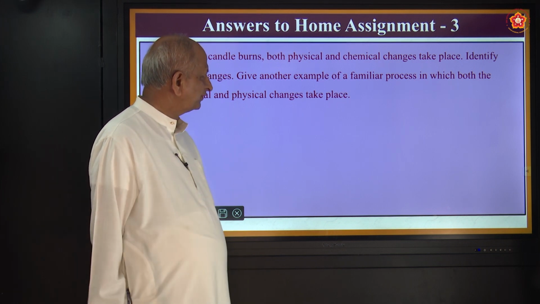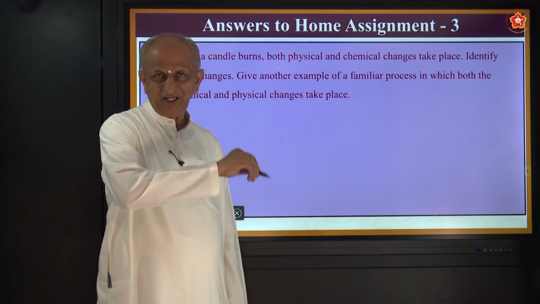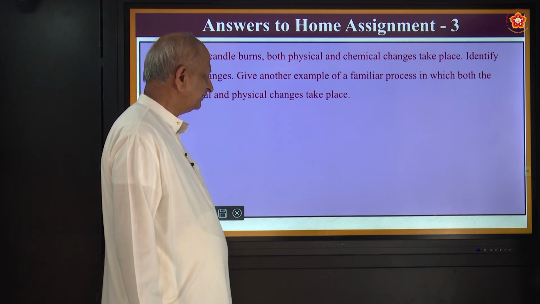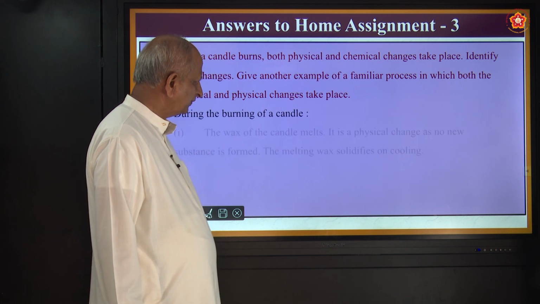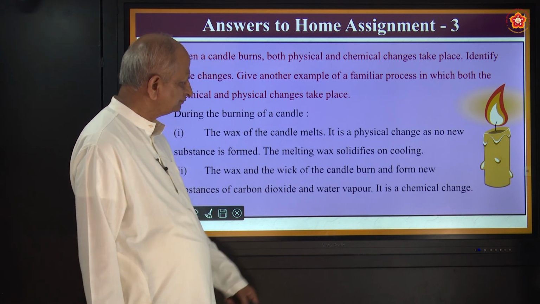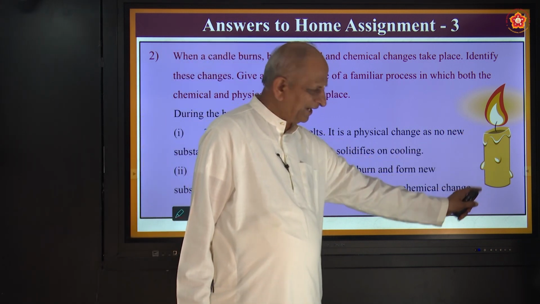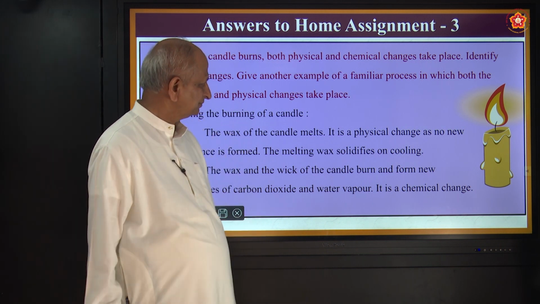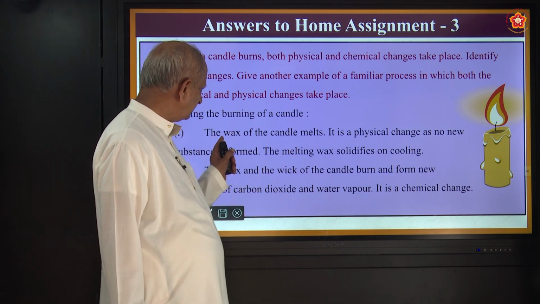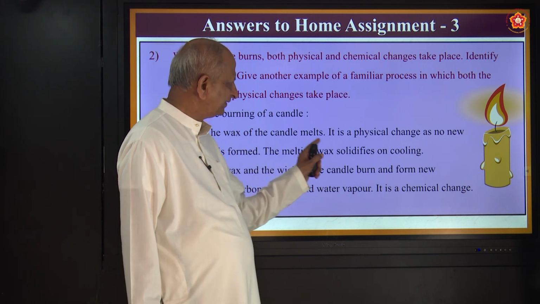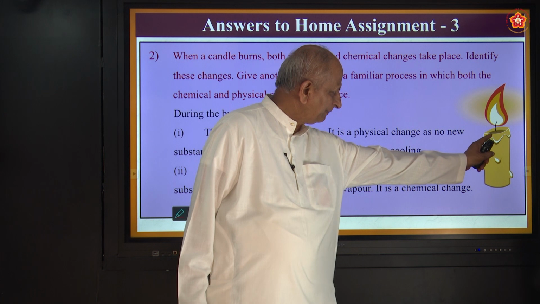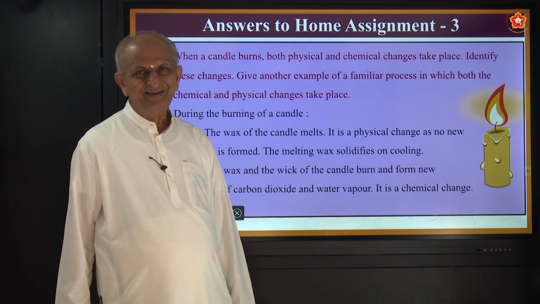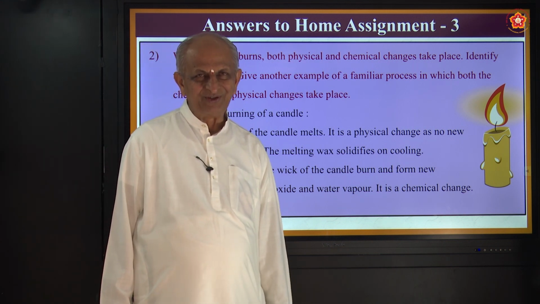When a candle burns, both physical and chemical changes take place. Identify these changes. So, burning of a candle. All of you have seen a candle burning, correct? Here you find both physical and chemical changes. Let us see how it takes place. First one is the wax of the candle melts. Here you see the candle, when it burns, the wax comes down. How many have seen a candle burning? Okay, all of you. Good.